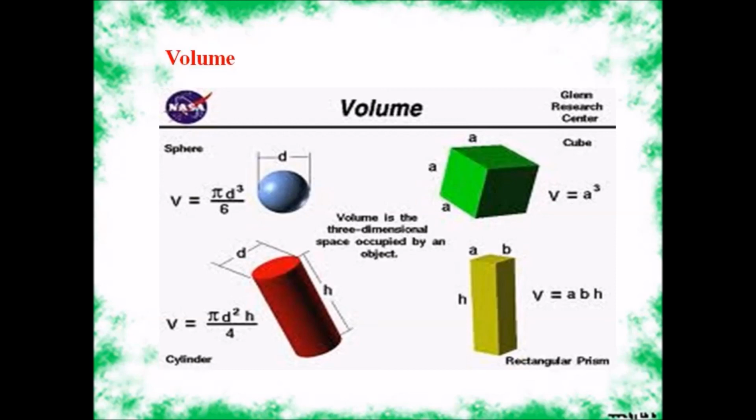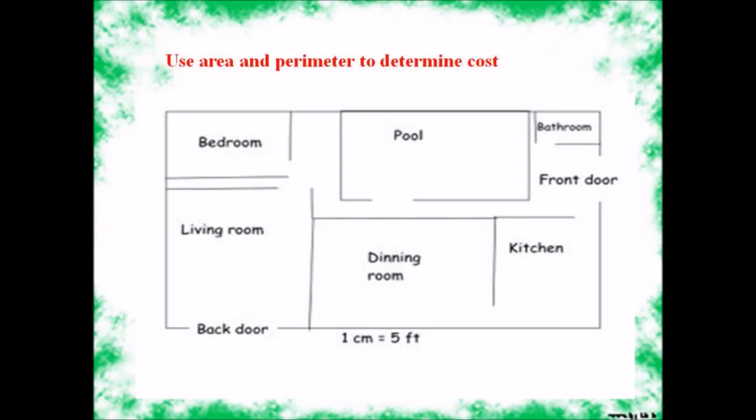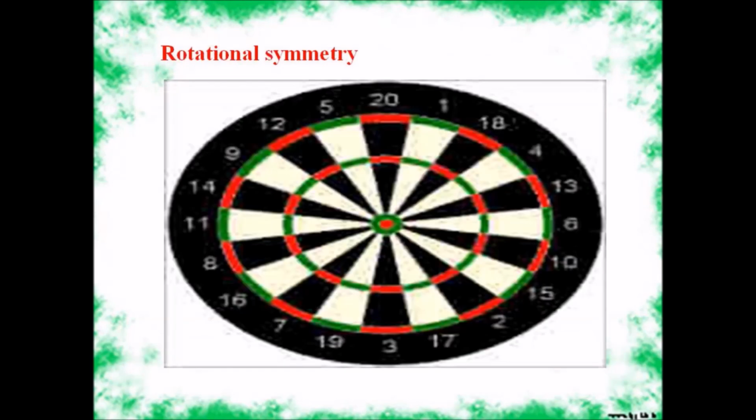So volume is the three-dimensional space occupied by an object, that is the height, width and length. Area and perimeter determine the cost of the area.